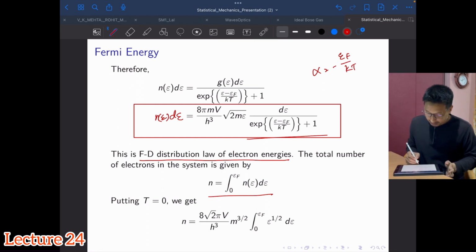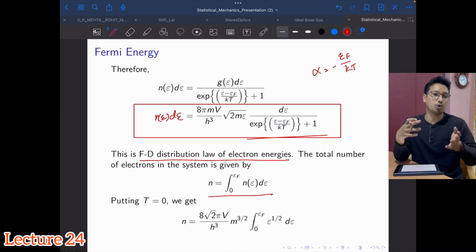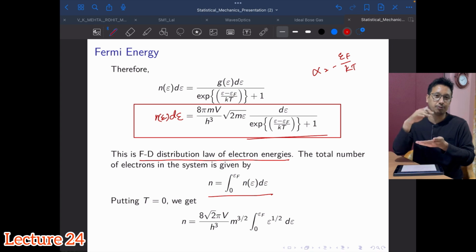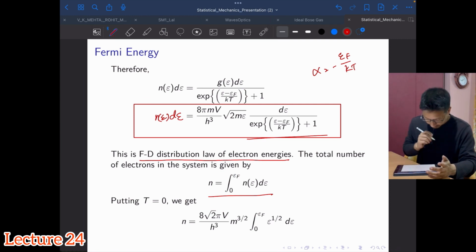Okay, in that sense, you have to integrate from 0 to the Fermi energy, because all the states up to the Fermi energy are filled, right? Whereas on top of that, all are empty. So we can count the number of electrons in the system. And so putting T equal to 0, which is at absolute 0.